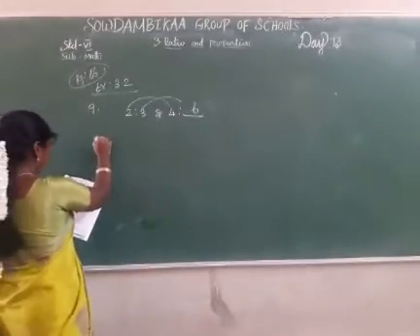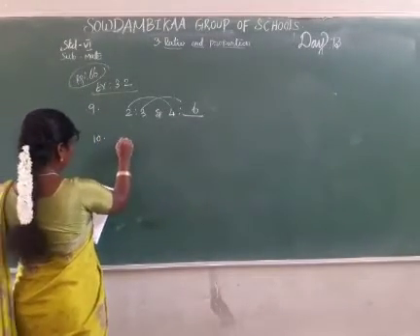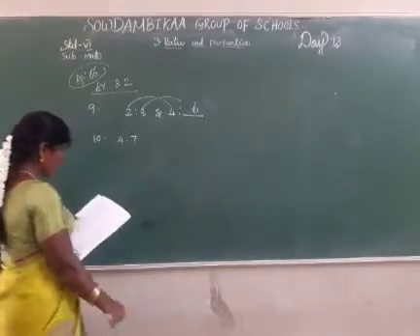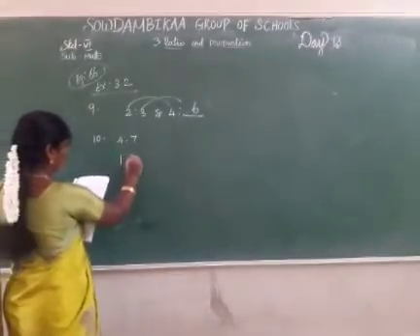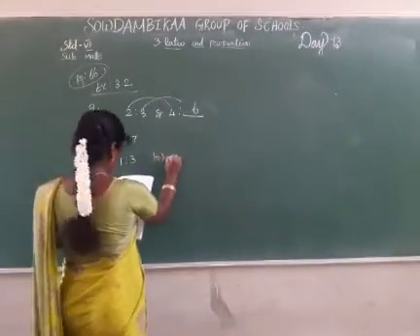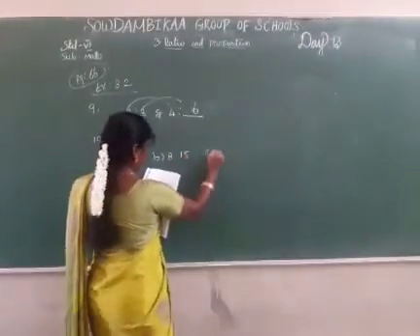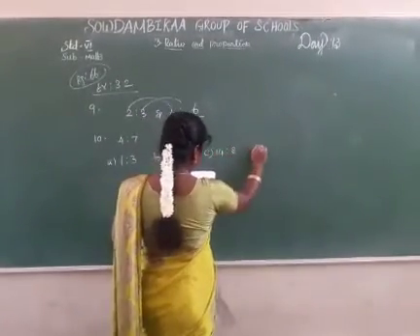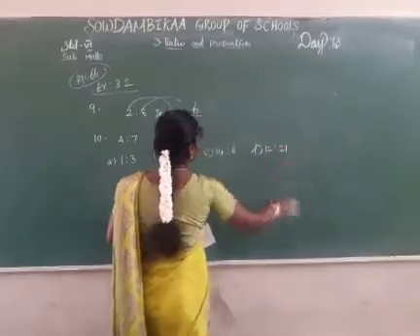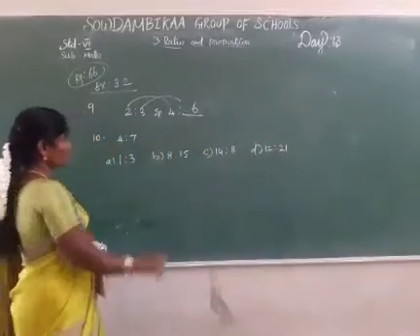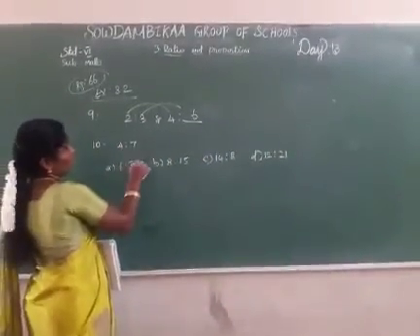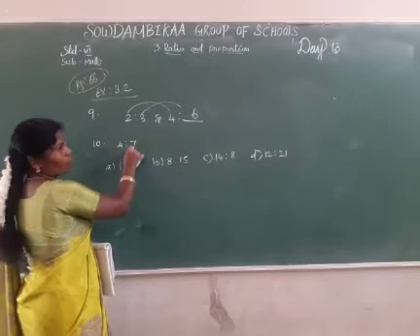Next, the 10th one: an equivalent ratio of 4:7 is? See the options: A 1:3, B 8:15, C 14:8, D 12:21. 1:3 is not an equivalent ratio of 4:7.